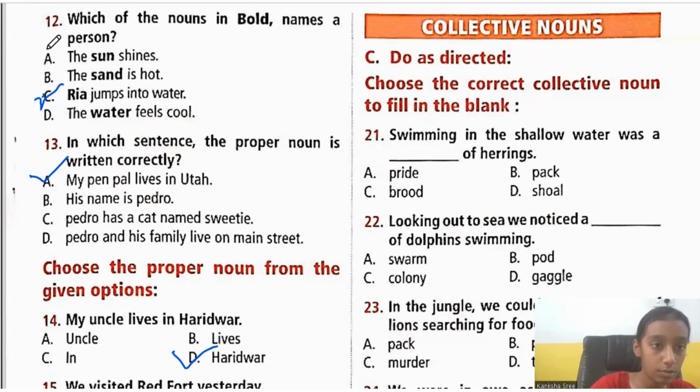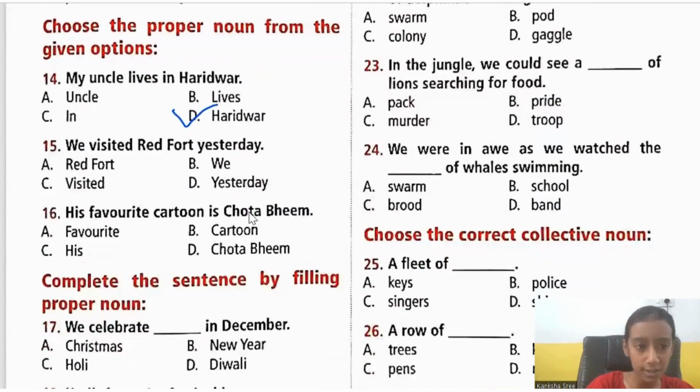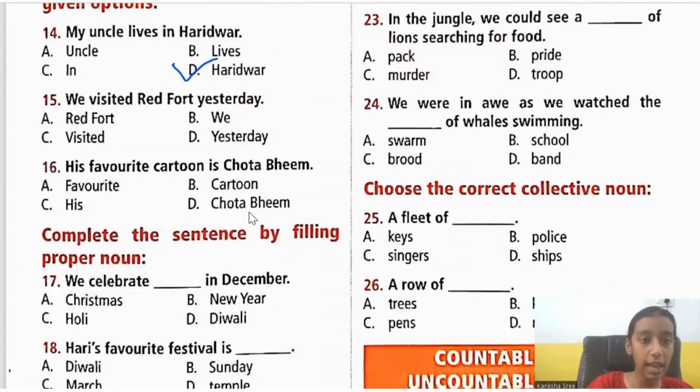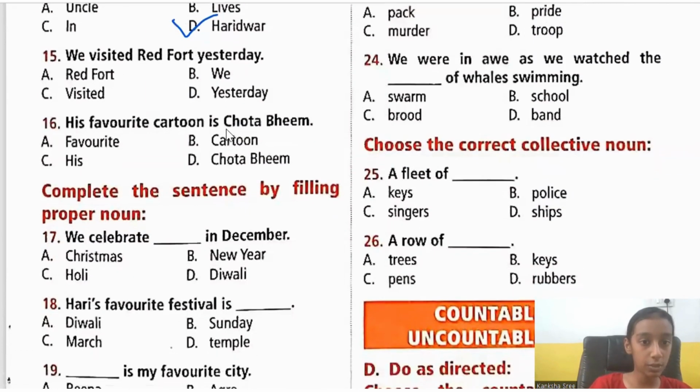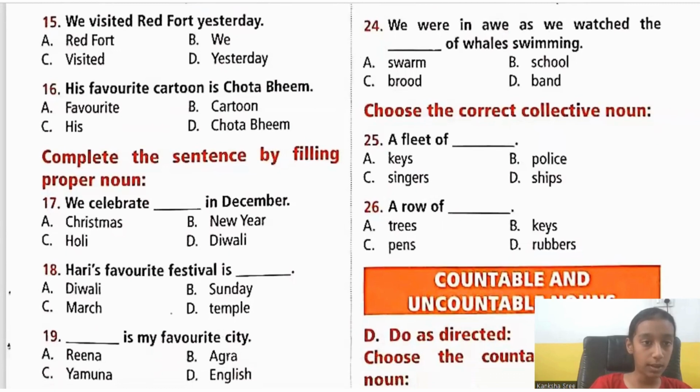Let me scroll. I hope you are understanding, children. It's just choosing the common noun, proper noun. And it's nothing to remember actually, exactly if you speak promptly, no? There is nothing to remember. Haridwar. Done, no? We are done.